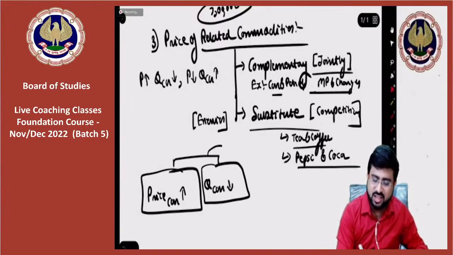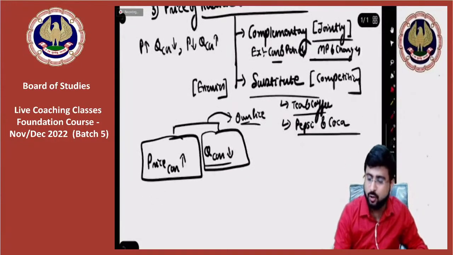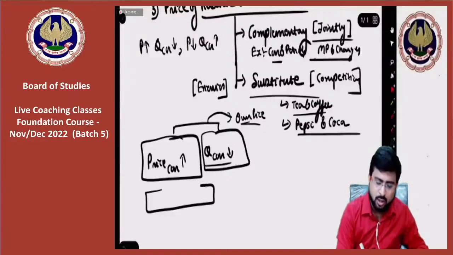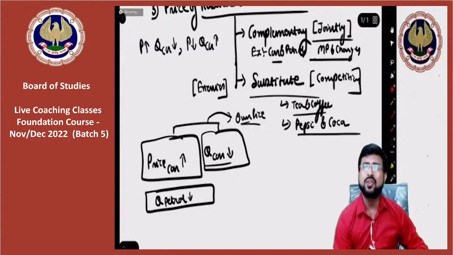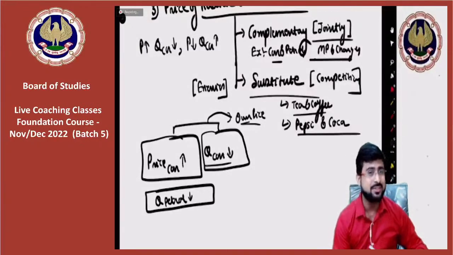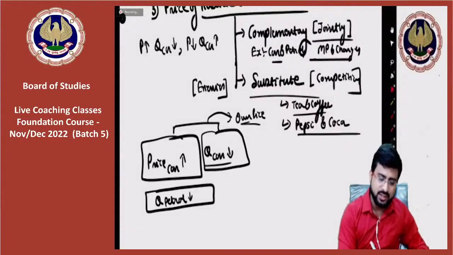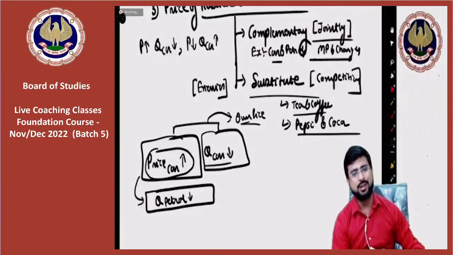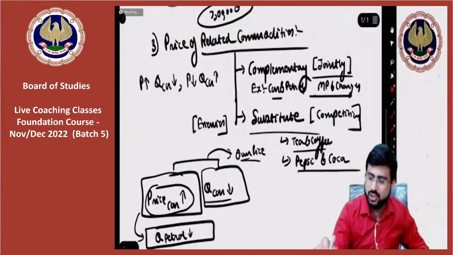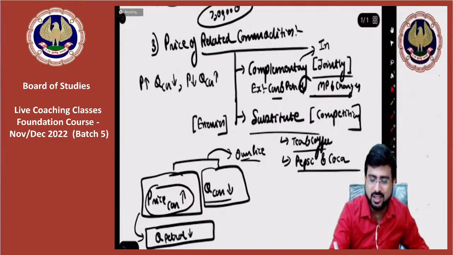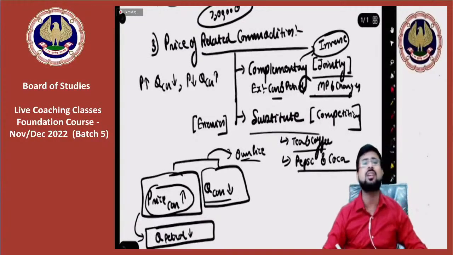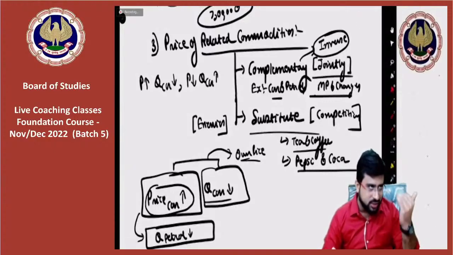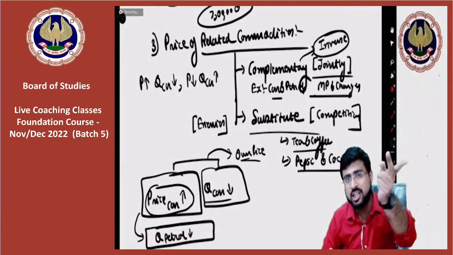But this is something we studied in point number 1, on price of the commodity. But guys, if the purchase of cars by the people is falling, don't you think the quantity of petrol consumed is also going down? Yes sir, we indeed think the same. Exactly my point. If the price of a car is rising, quantity of petrol is falling. That is the relation between complementary goods, which is called inverse relation. The keyword you need to remember, friends, is inverse relationship. So in complementary goods there is an inverse or negative relation, because as the price of one complementary good increases, the quantity for the other will fall.